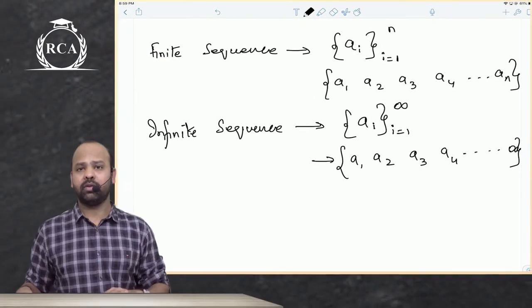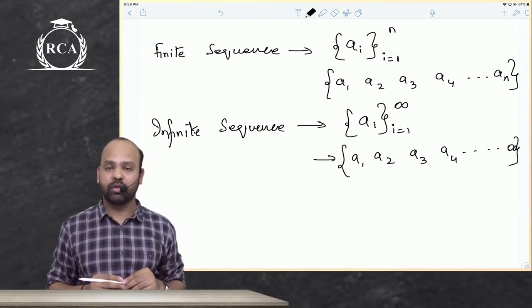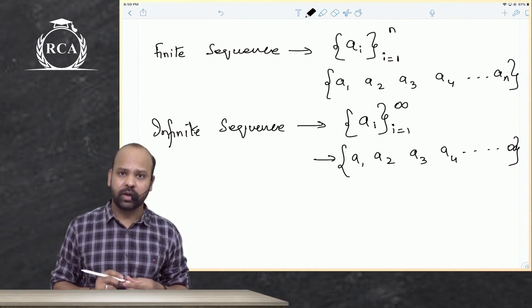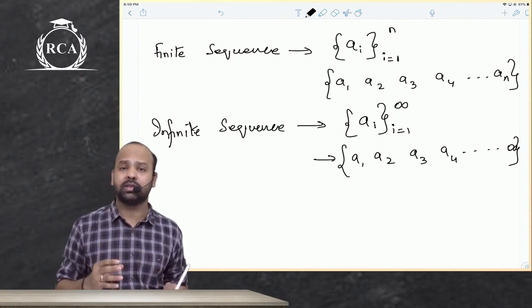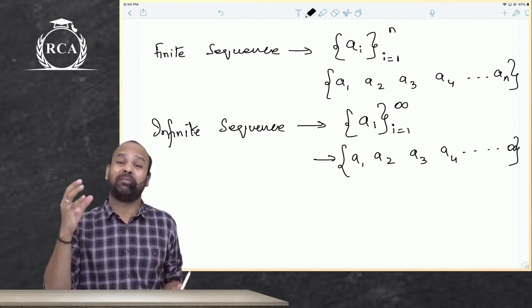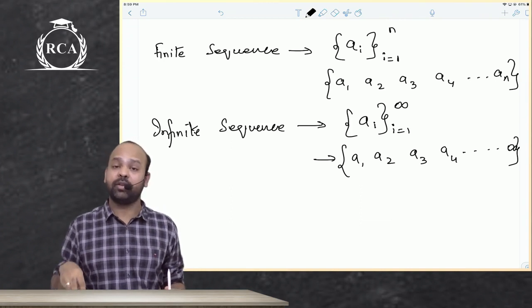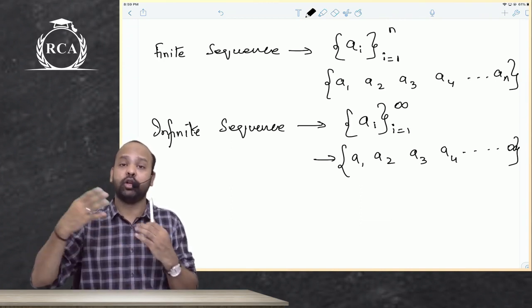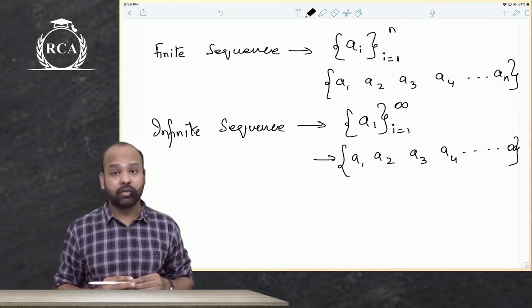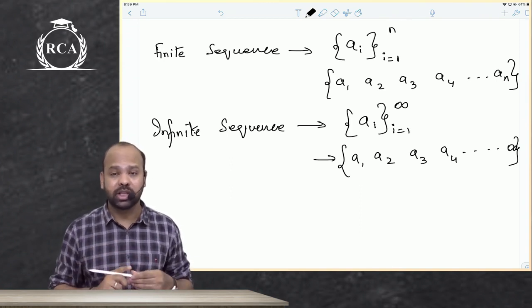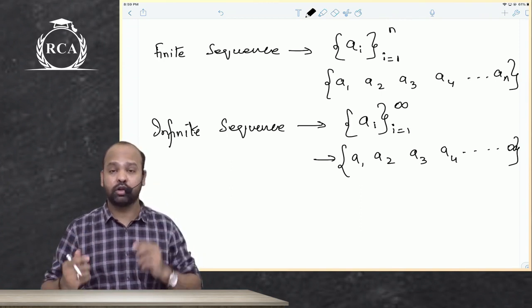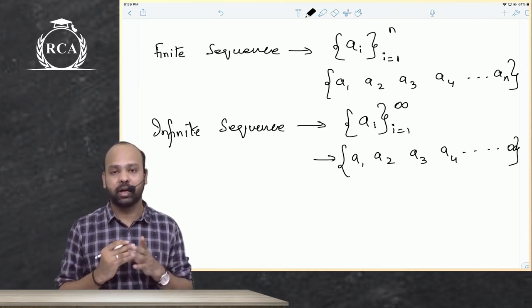So this was about the types of sequences based on the number of terms. But I just told you that a sequence is nothing but a collection of numbers as per a definite rule. There has to be a mathematical relationship between those numbers so that it is possible for you to calculate any term of that sequence. Also, the order of terms of a sequence is very important, because if you change the order of the terms, the relationship might not exist.